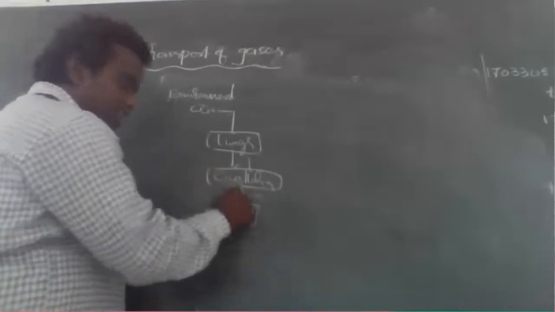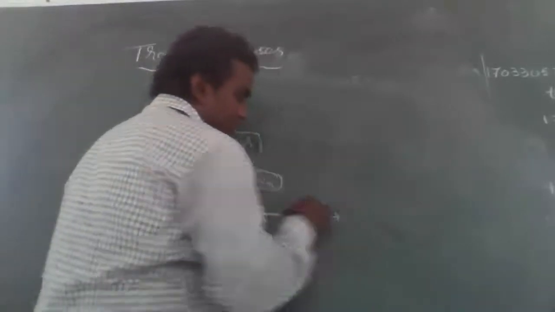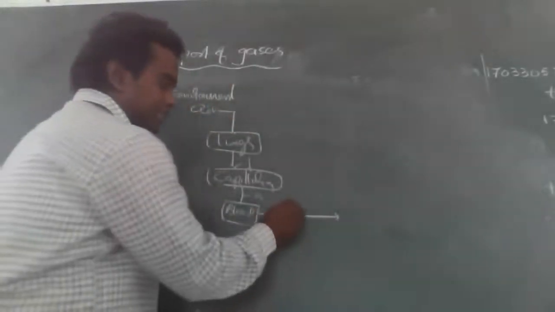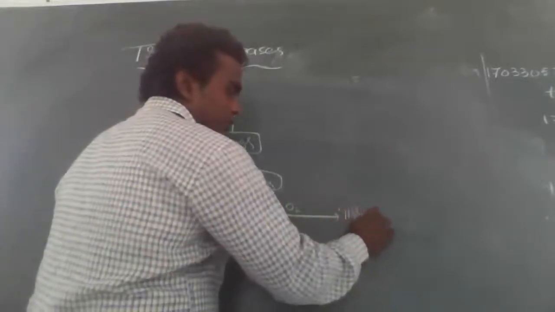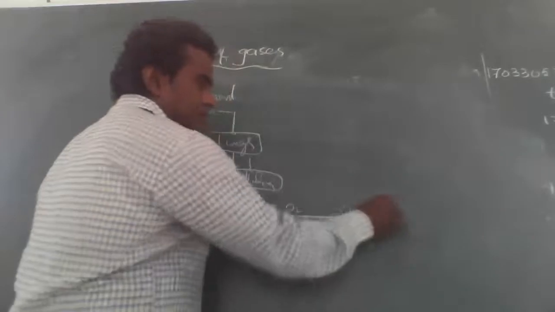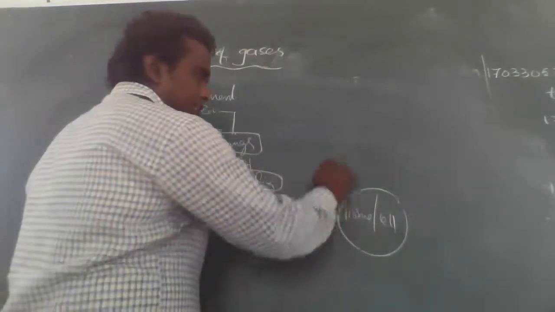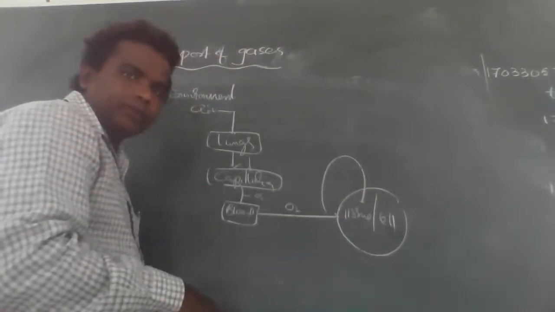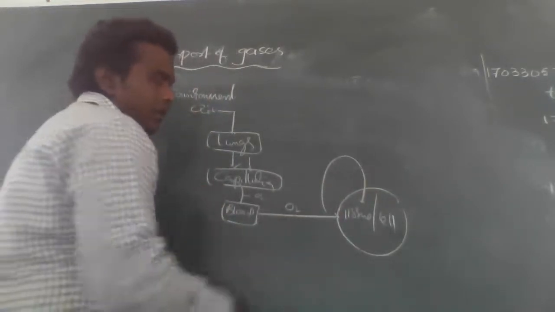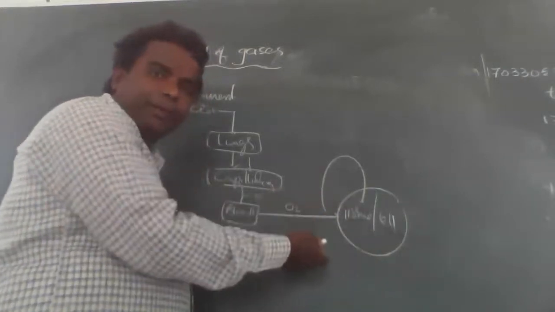So oxygen enters into blood. The blood sends the oxygen to the tissue. Tissue means cells. The oxygen diffuses into the cell, and the tissues utilize the oxygen to produce ATP energy.